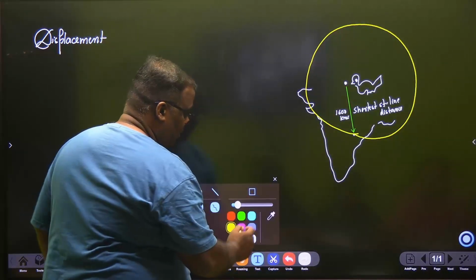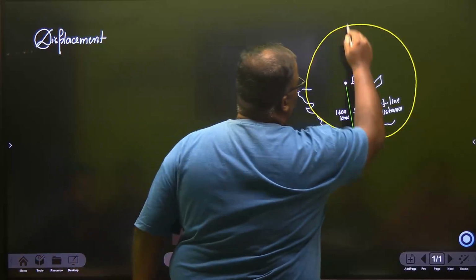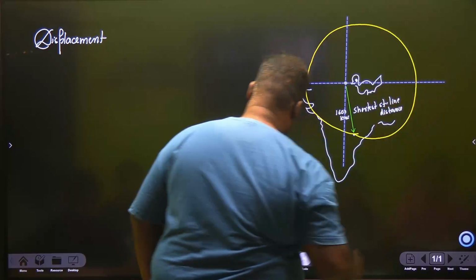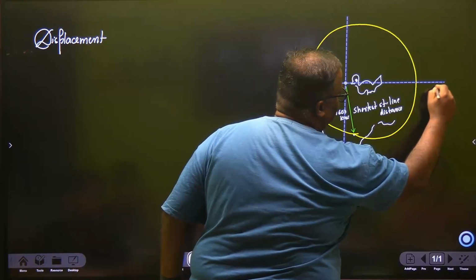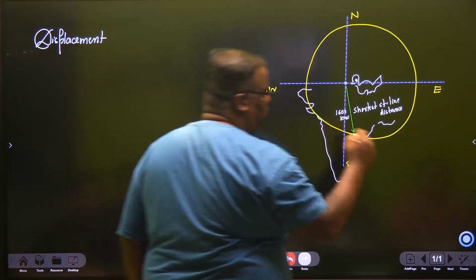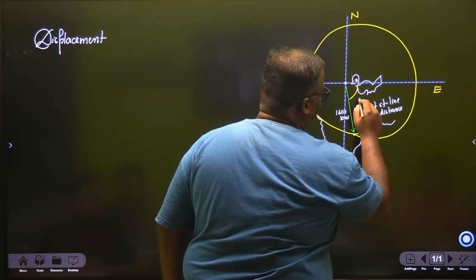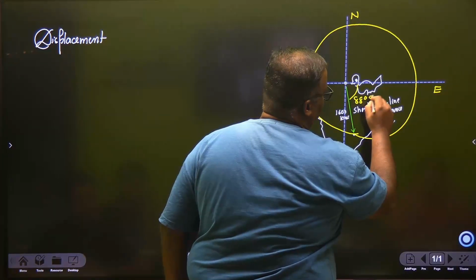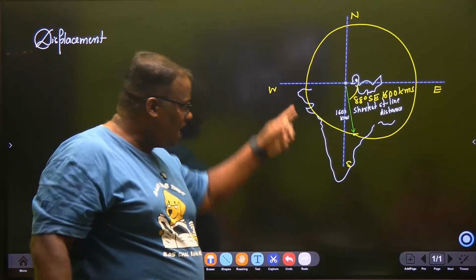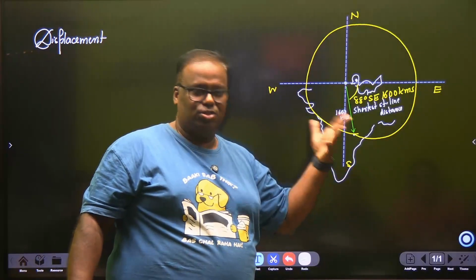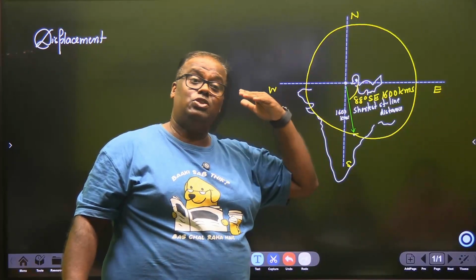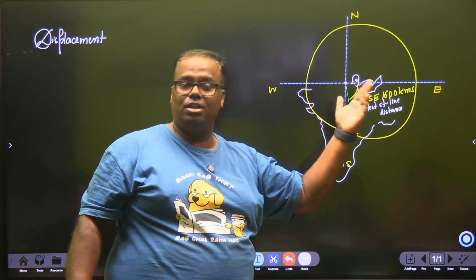So now let us give it a direction axis also, right? And say we are mapping Rustam's compass from here. We have mapped the compass this way, right? And we say that this is east, this is north, this is west, and this is south. And we program Rustam: Rustam, you maintain something called 88 degree southeast, 1600 kilometers. Exactly, it will reach this point. Think yourself. 1600, you can move in a whole circle. But if you say so many degrees, 1600, then you exactly reach a point.